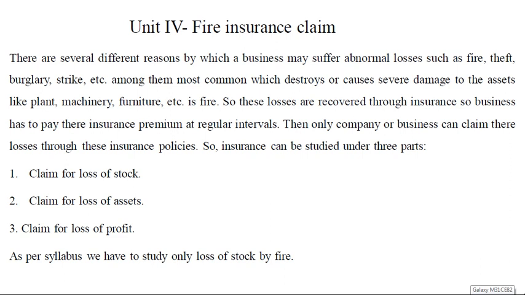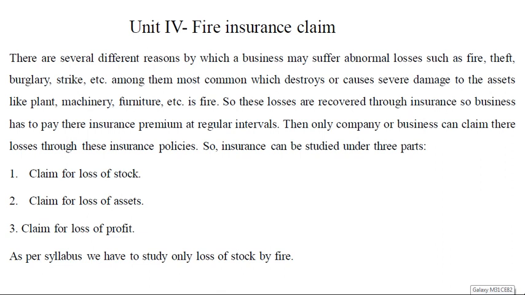We cannot avoid those losses. Okay, it is sudden, or we call it abnormal loss. But certain precautions can be taken, and we can think about how to reimburse those losses. We can reimburse by taking up the insurance, that is called fire insurance. So if you pay the premium regularly at regular intervals, if something happens because of fire, then you can claim for the reimbursement of those losses. So that is called fire insurance claim.